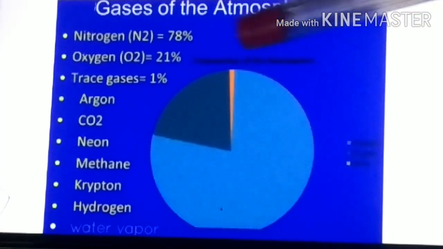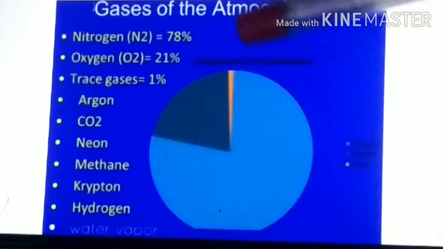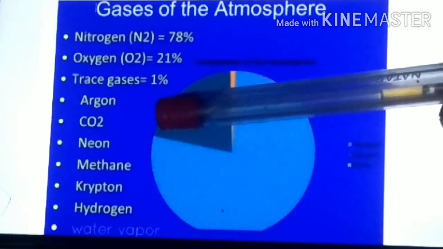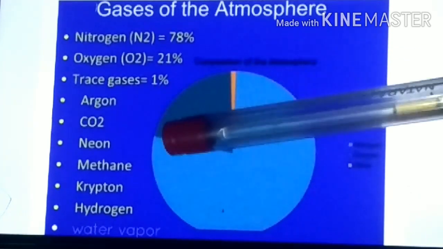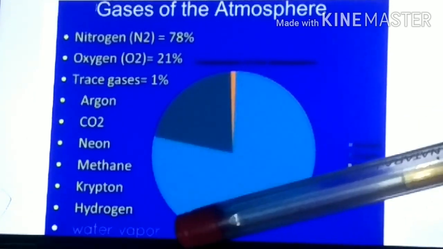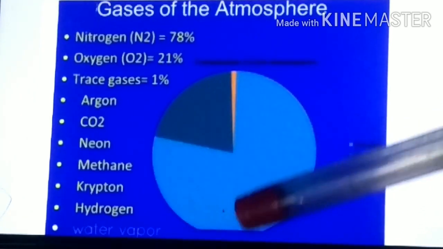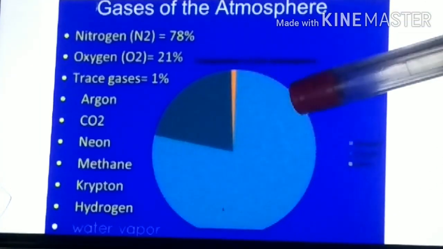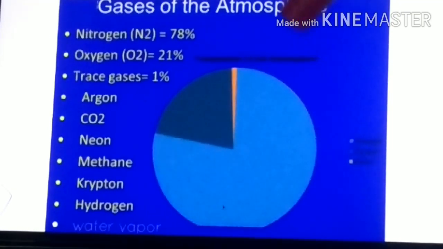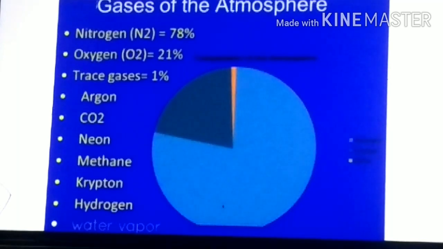In those trace gases come argon, CO2 (carbon dioxide), neon, methane, krypton, hydrogen, and water vapor. So got it? This is just a pie chart which shows how much of each of the different types of gases is present in the air.